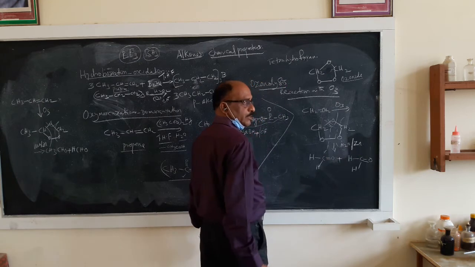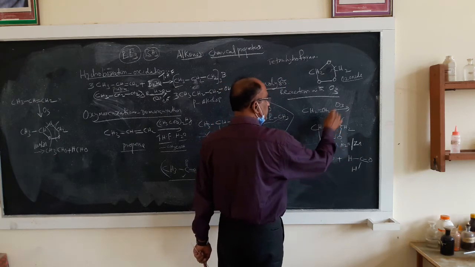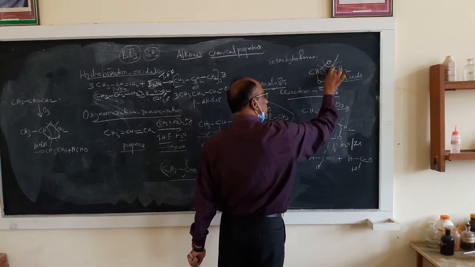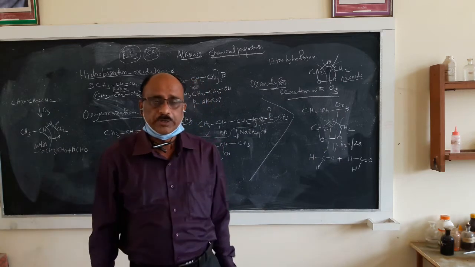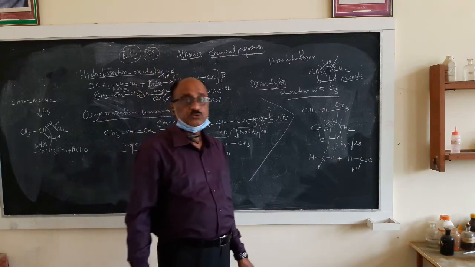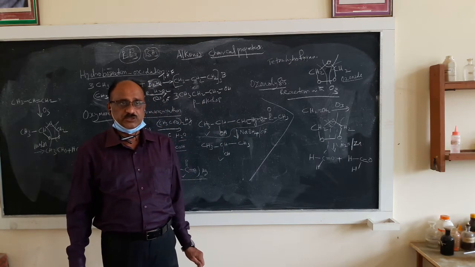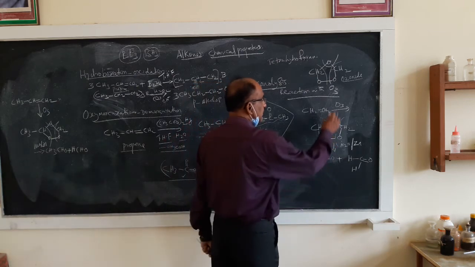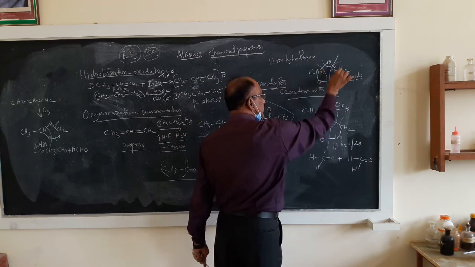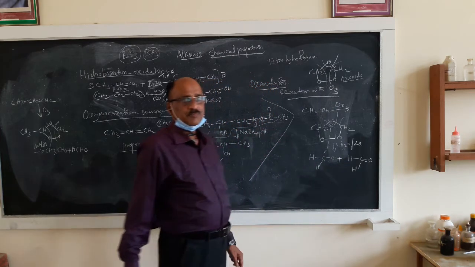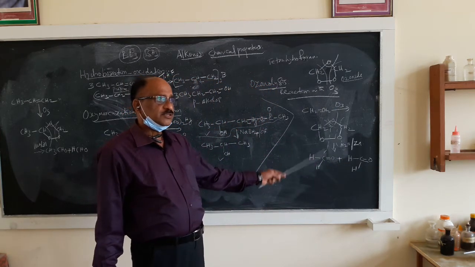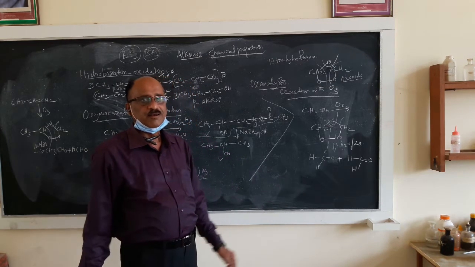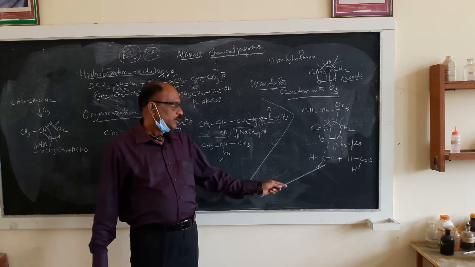Zinc is the medium. On hydrolysis you are removing this oxygen atom, and this is CH2O, and here it is CH2O. So what is CH2O? CH2O is HCHO, that is formaldehyde. Two molecules of formaldehyde will be formed, HCHO and HCHO. That means in a symmetrical system you are getting identical, similar type of compounds. What compounds?